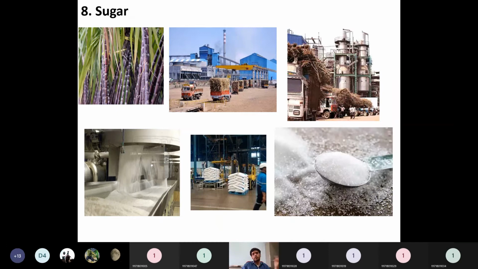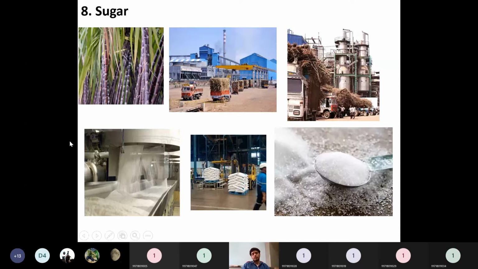Then sugar. What happens in the sugar industry? The sugar cane is harvested, cut down, transported to an industrial location, and dumped there. From there it is converted into small chips. From those chips, the juice will be extracted using the milling technique, by passing through rolls.